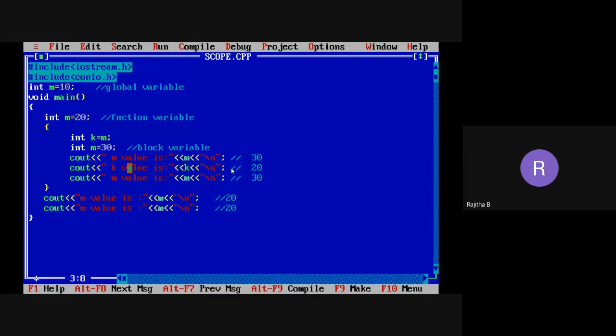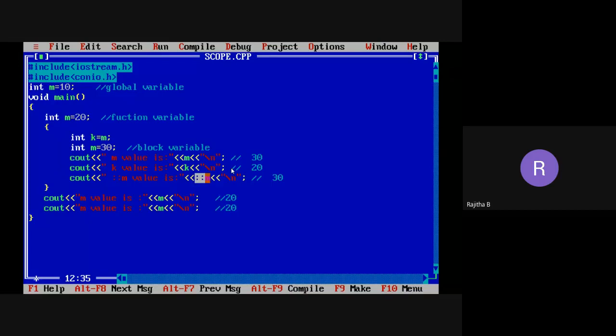Now see this. I'm going to take the third cout statement. In the third cout statement, I'm using the two colon symbols before m. What is the two colon symbol operator? The scope resolution operator.